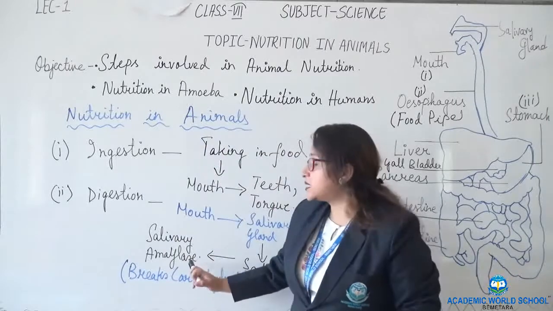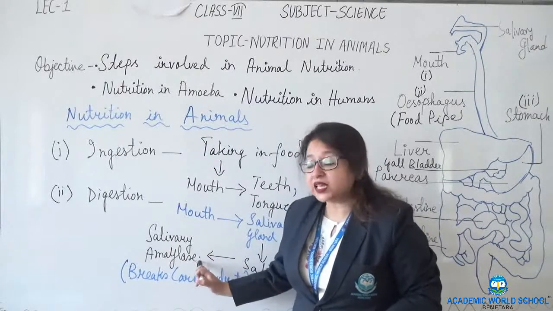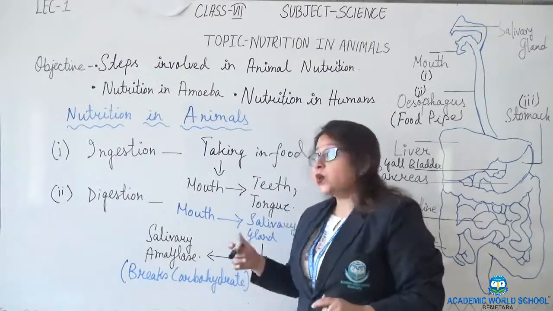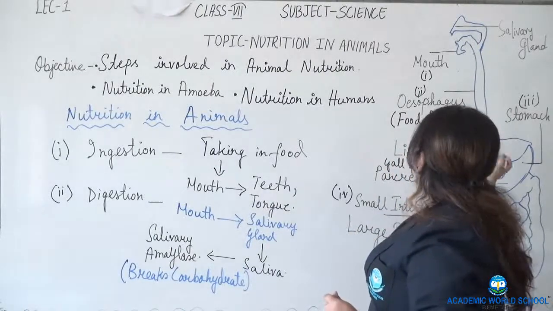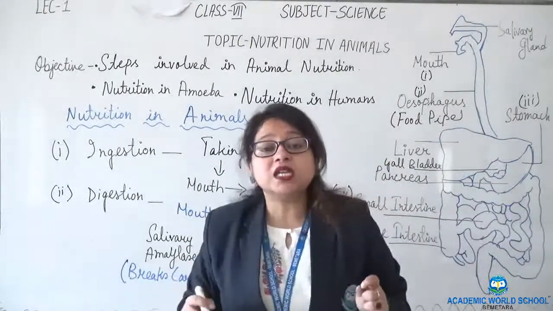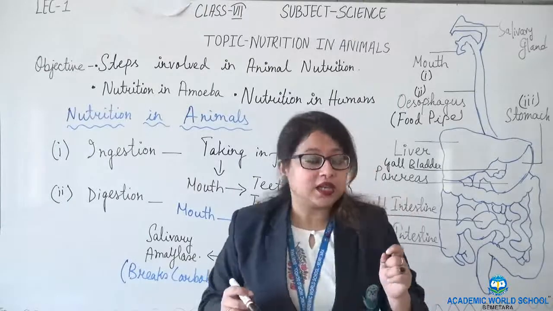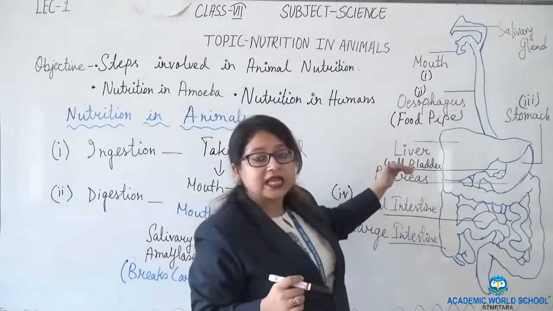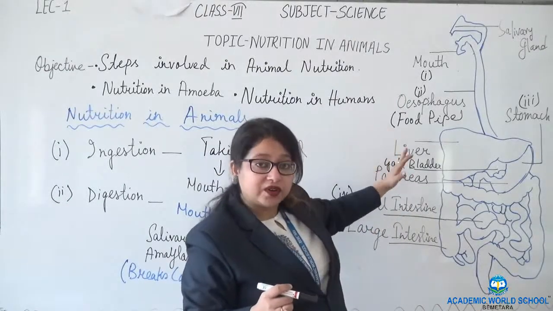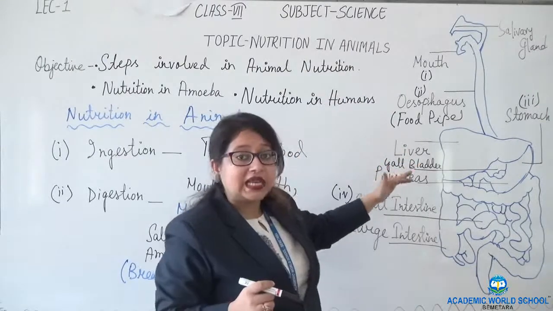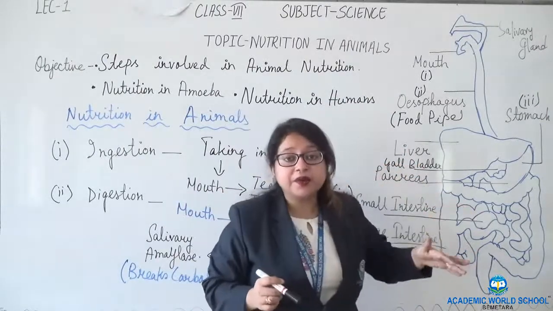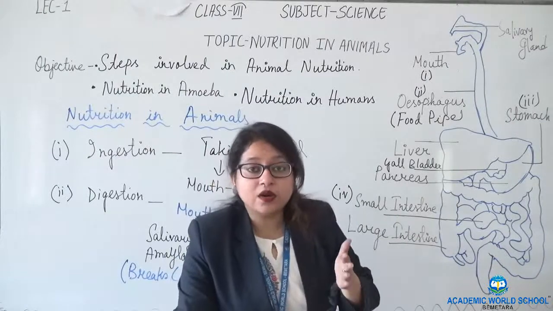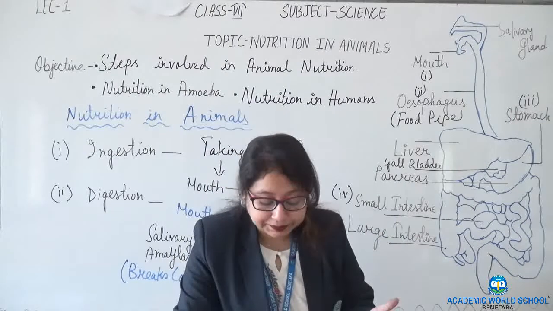So we have seen amylase which breaks down carbohydrate. We have seen digestive juice in the stomach which breaks down protein. Next, bile: the liver secretes bile which is stored in the gallbladder, and the function of the bile is to break down fat.